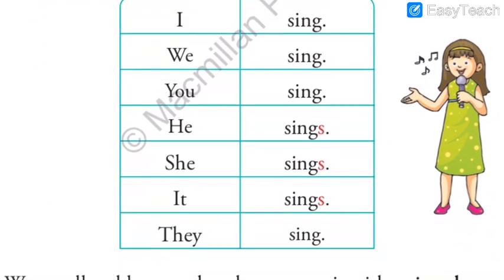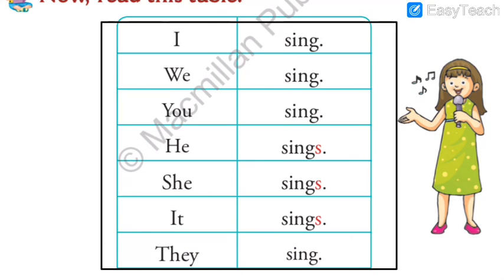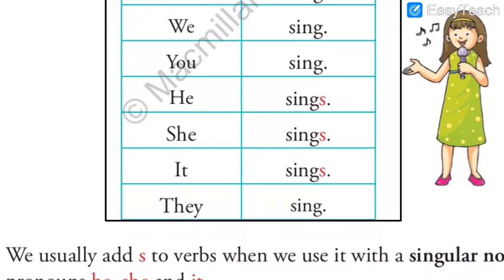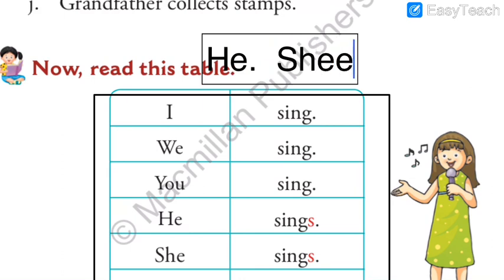And then we moved on to this table. There were three tables with three different rules. Here the first table indicates that with he, she, it, the singular third person, we just add s at the end of the verb. Even if you remember, my dear students, I wrote the formula here. Again, I would like to write it for you. He, she, it.